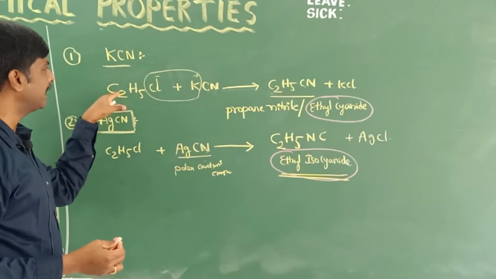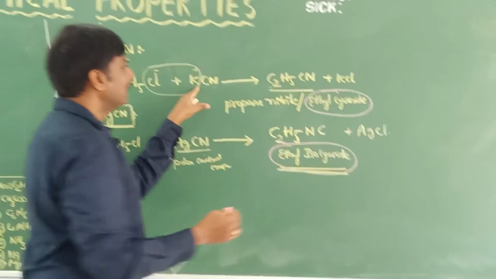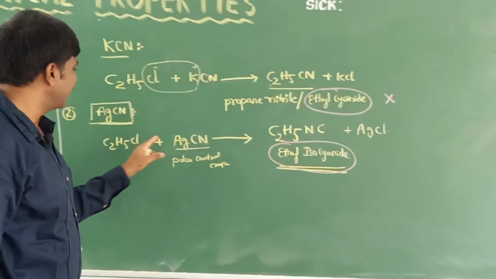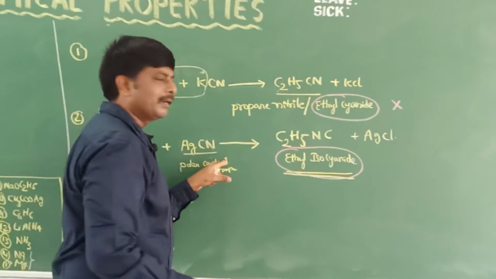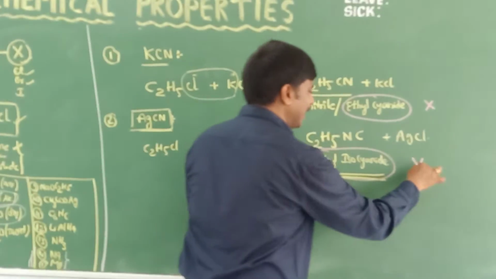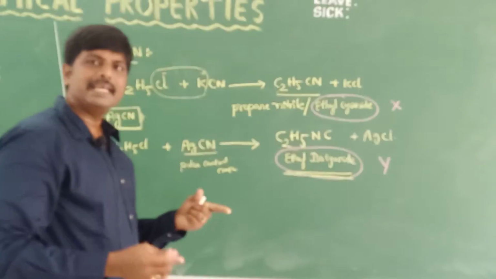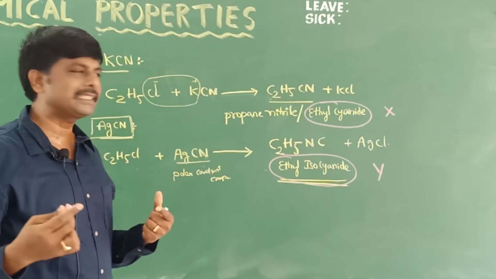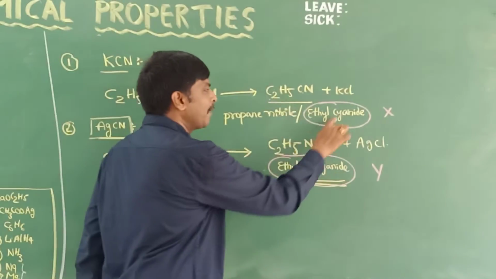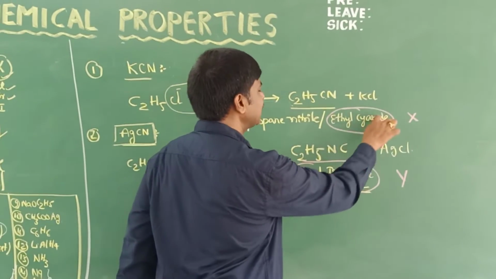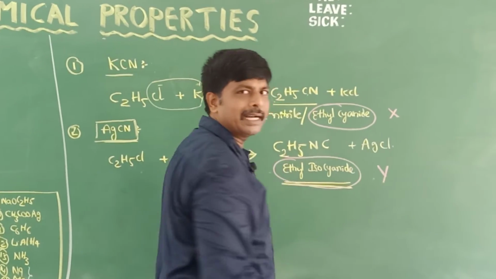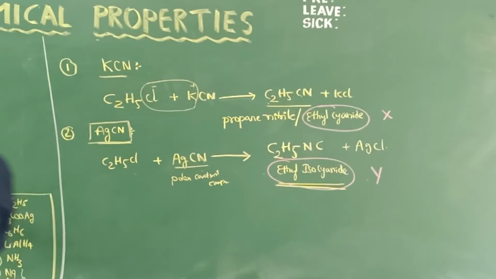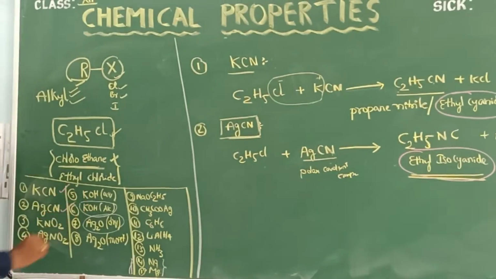In exams, they will ask a question like this. When chloroethane reacts with KCN, it gives compound X. When chloroethane reacts with silver cyanide, the major product is Y. Is there any relation between X and Y? X and Y are functional group isomers. Ethyl cyanide and ethyl isocyanide are functional group isomers. So that is about the first two reactions, KCN and AgCN.